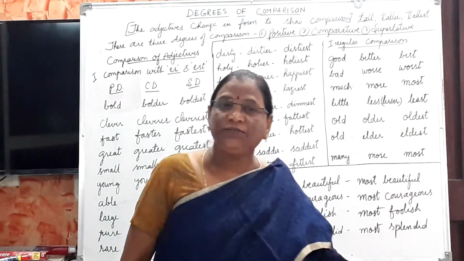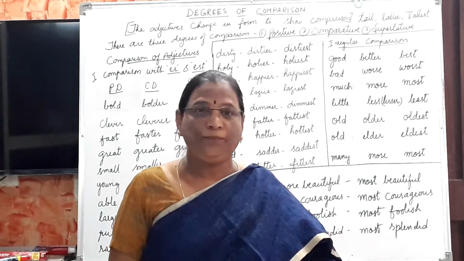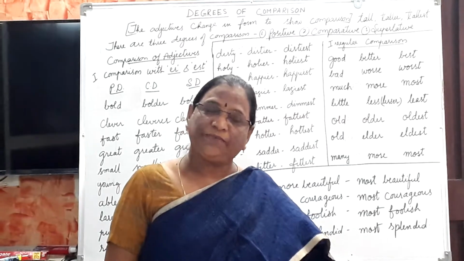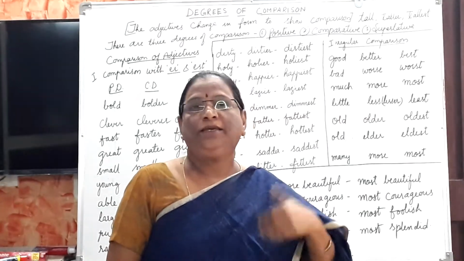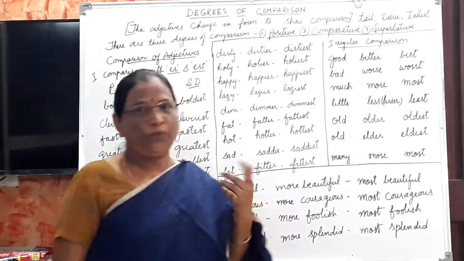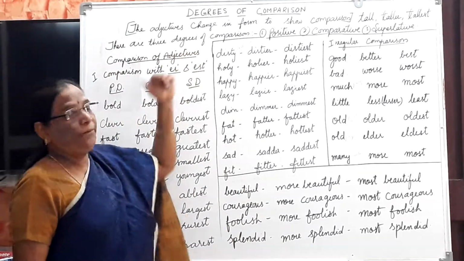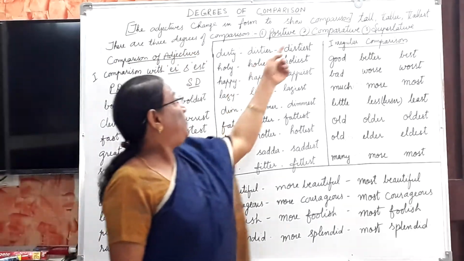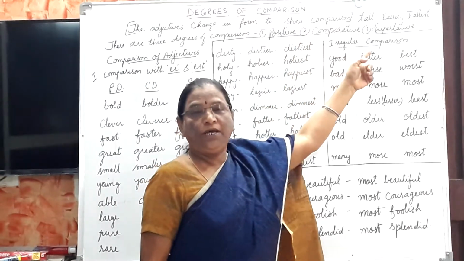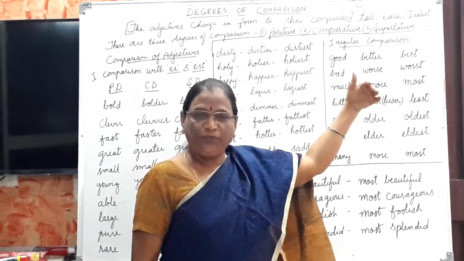What is an adjective? It shows the quality and quantity of a noun or pronoun. And here you see there are three degrees of comparison. All of you know that they are positive, comparative and superlative degree.